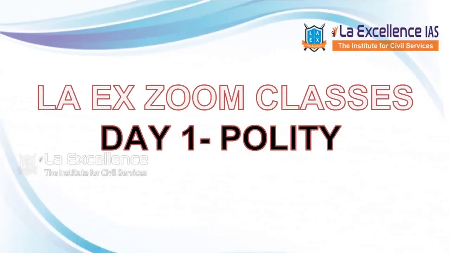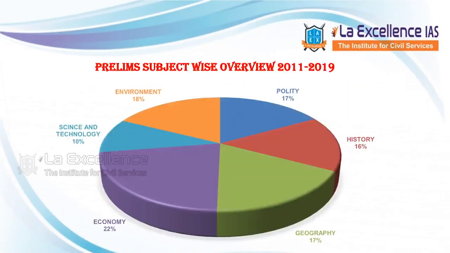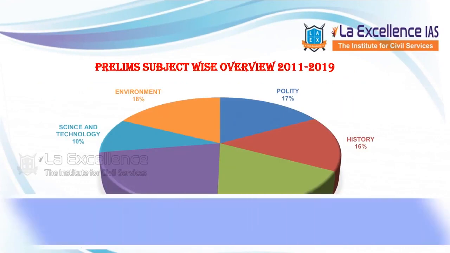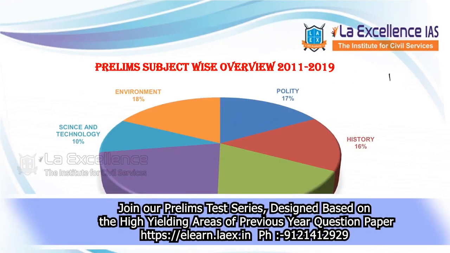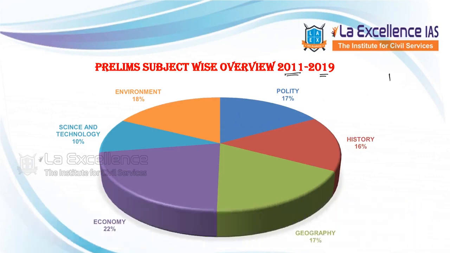Okay, let us start the class today. The first is we need to understand what subjects are important for prelims. So in this case, we have analyzed the 2011 to 2019 question papers. Why did we take 2011 as a cutoff date? Because that's the time when the pattern of the exam changed.